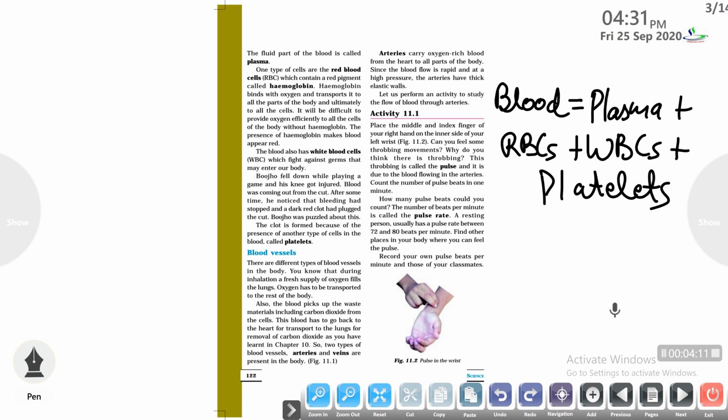or in case of blood flow. The next question is how the blood flows in our body. The blood flows in our body with the help of the blood vessels which are present in our body. You all know that during inhalation, a fresh supply of oxygen fills the lungs and oxygen has to be transported to the rest of the body. Also, the blood picks up the waste materials including carbon dioxide and other gases, water droplets, etc. from the cells. This blood has to go back to the heart for transport to the lungs for the removal of carbon dioxide so that it can be purified. So blood vessels are mainly of two types, arteries and veins.